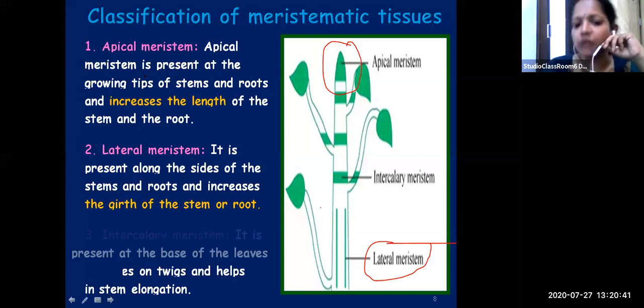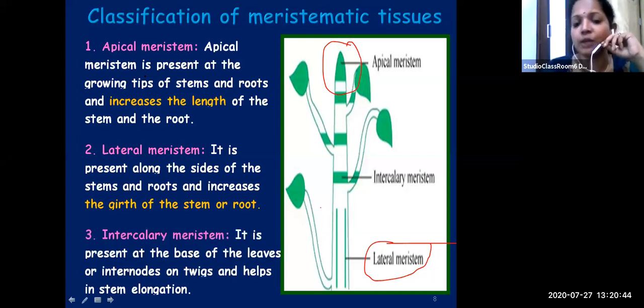Intercalary meristem. So we learned about apical meristem, lateral meristem, and the third one is intercalary meristem. For each meristem, you should know where these are found. Location you should know and the functions performed. In all these 3 types, you should know both the location and the function. Intercalary meristem is present at the base of the leaves. See the figure, you can find it is present at the base of the leaves and also at the internodes.